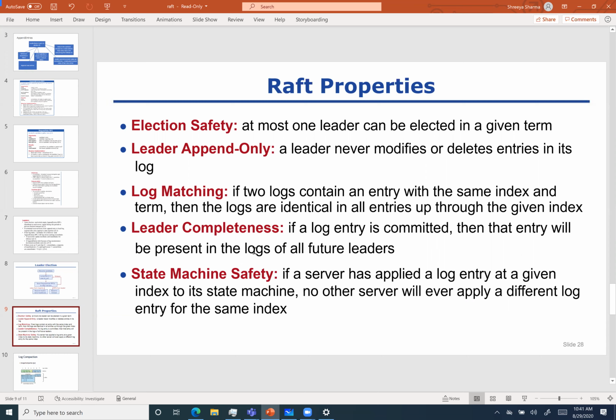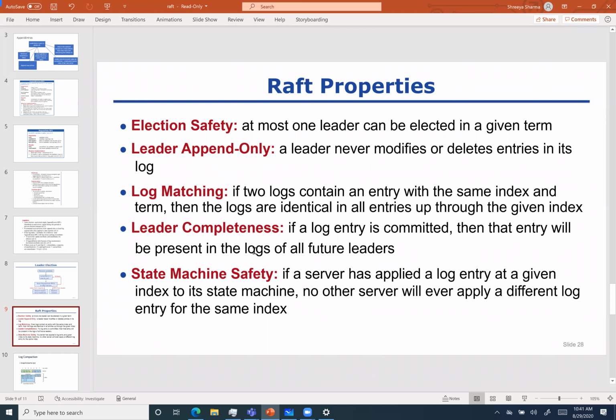That is the log matching property. And leader completeness is, if a log entry is committed, then that entry will be present in the logs of the future leaders as well. So for example, if there was leader 1 and it had entries up till index 5, and that is a committed index, then the second leader should also have at least up till 5, and it should follow after that. So that's how they make sure of leader completeness. Then state machine safety.